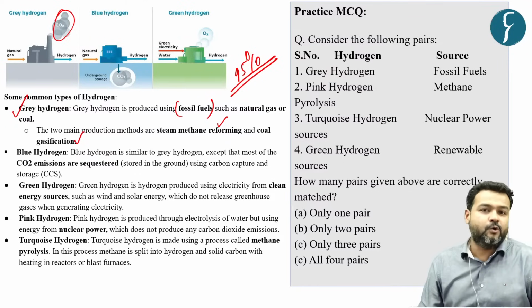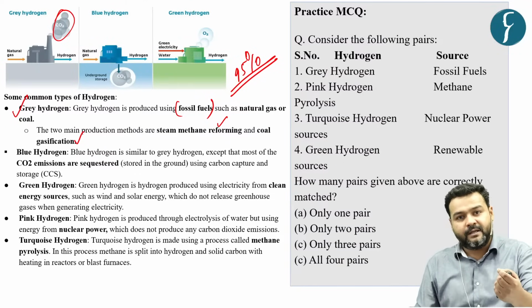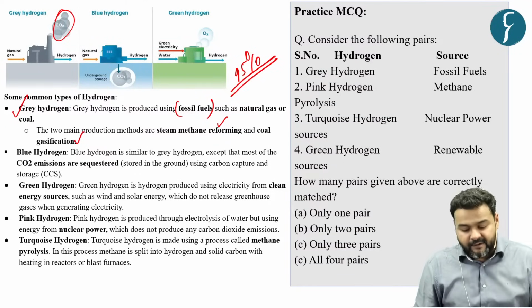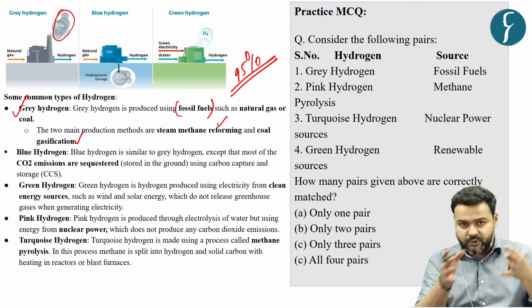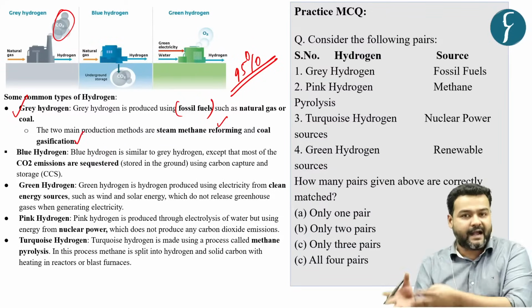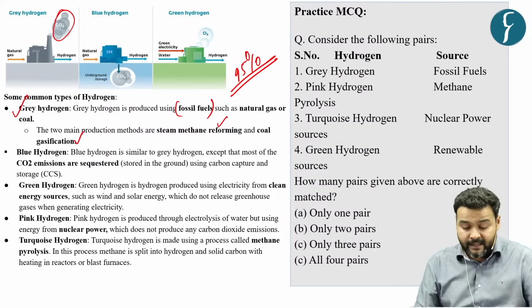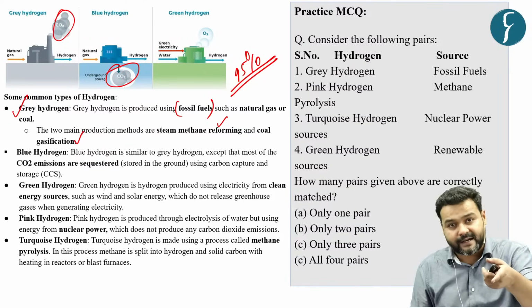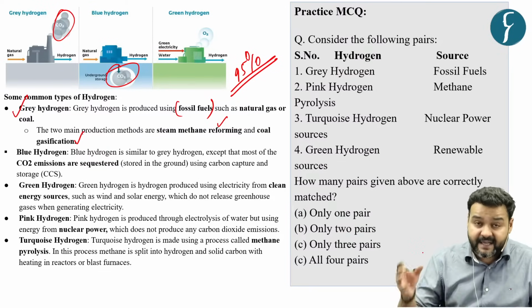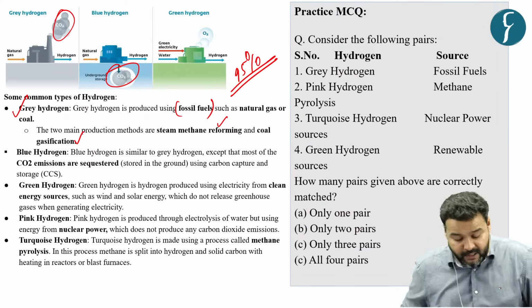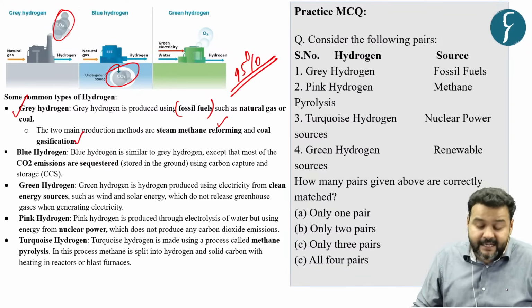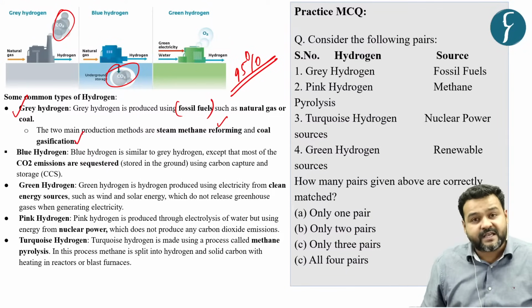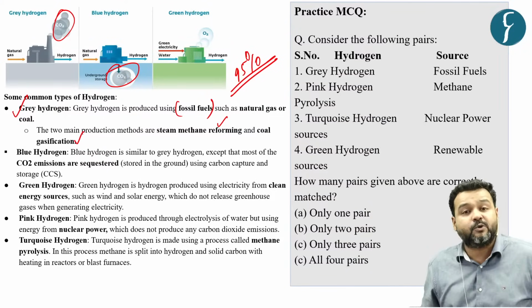Then comes blue hydrogen. The process is the same: through steam methane reforming and coal gasification using fossil fuel, you are producing hydrogen. But here, the CO2 is not released directly to the atmosphere. It is captured and stored, what you call sequestered, by using carbon capture and storage techniques.